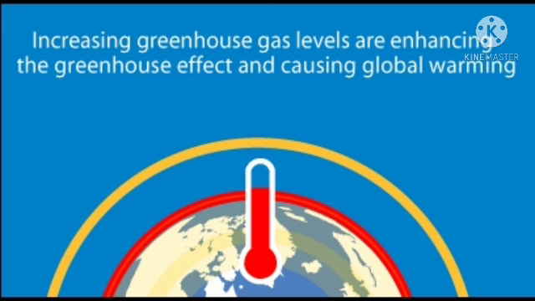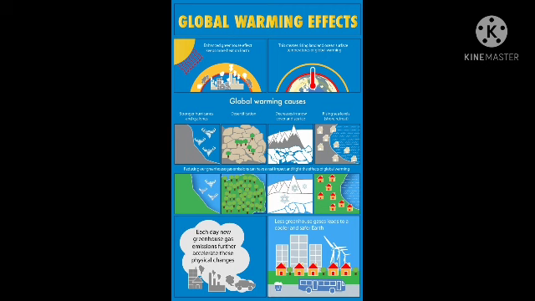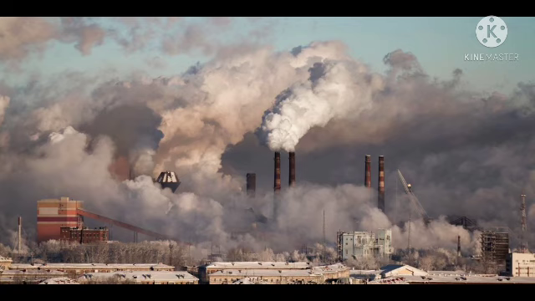And when these ice cubes are getting melted, what is happening? The level of the sea water is also increasing, and the temperature of the earth is also increasing more and more. So ice cubes are melting, animals are losing their habitat, and the level of the sea water is increasing day by day and entering into the land. All these are happening because of pollution from the industries and the vehicles.